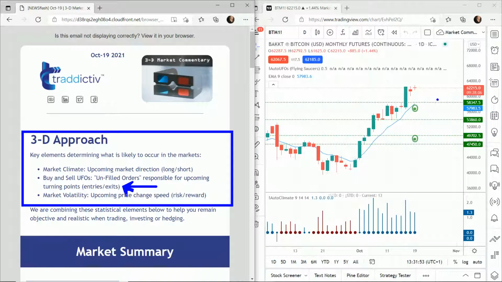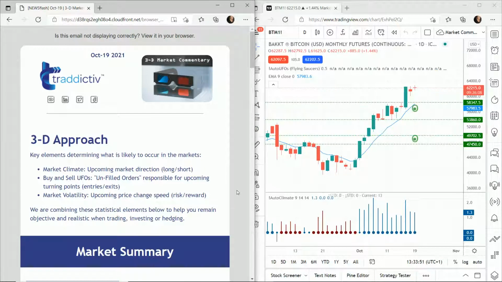Now, if it was a red UFO, which might look more something like this, if it was a red UFO with red little dots to the side and then red prices, then that would be showing us where sellers are and therefore where we should be selling. Because if price were to come up and hit the stack of sellers, it would likely fall from there. So we want to know where they are, and we'll look at those per market as well.